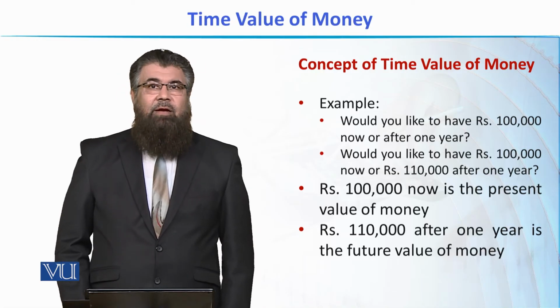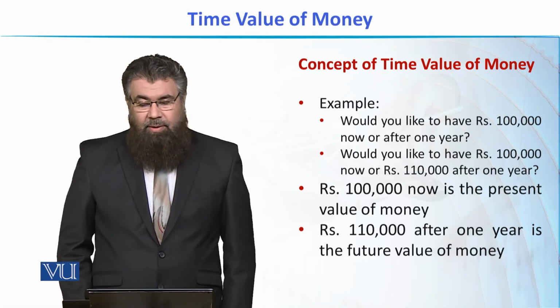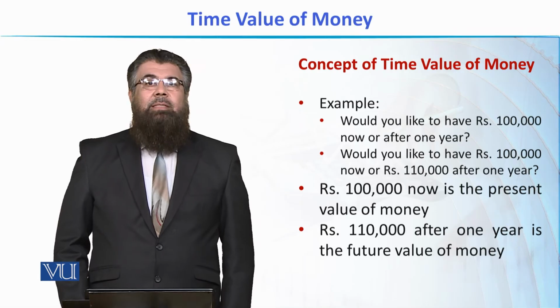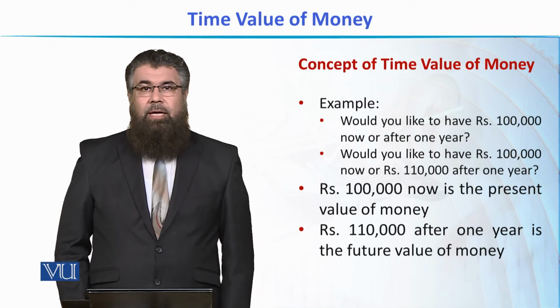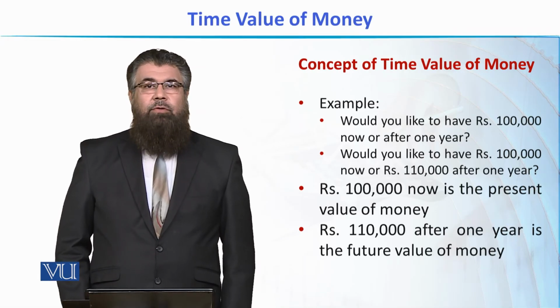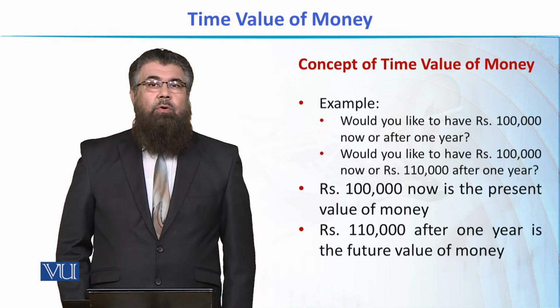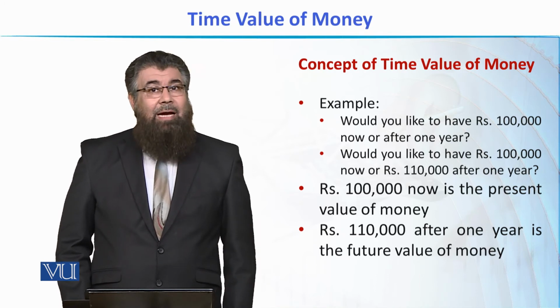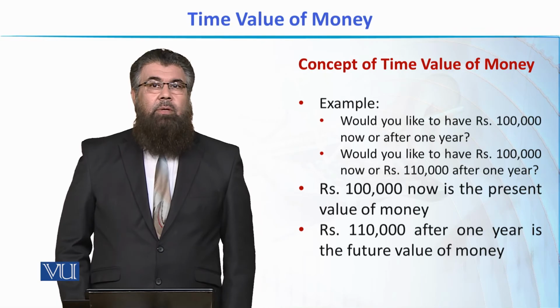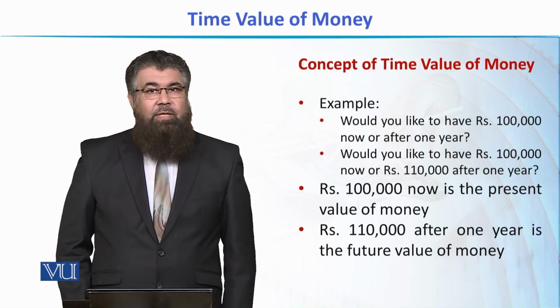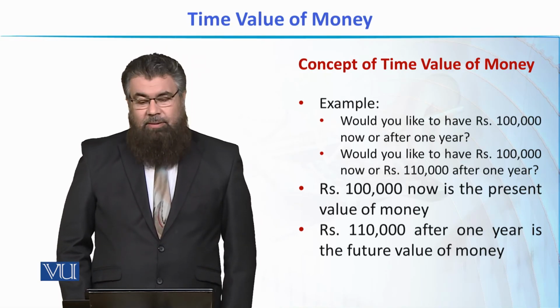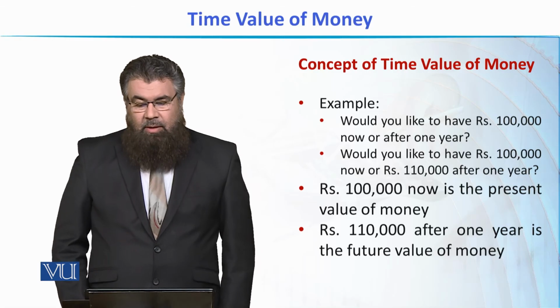This is something that we study in time value of money. The basic answer is no. We cannot say that directly an amount in the future which apparently is more than the present amount is actually more than the present amount, because of the reasons that we'll discuss in our later discussion.